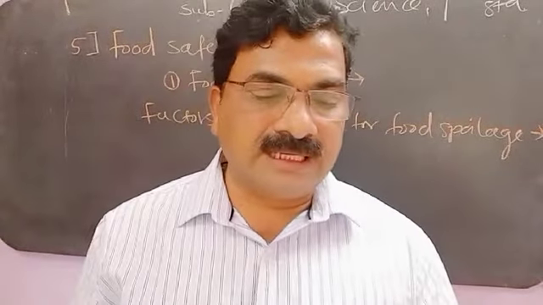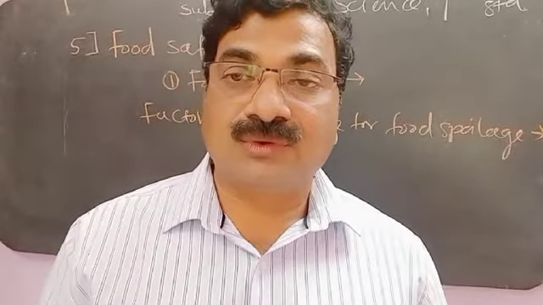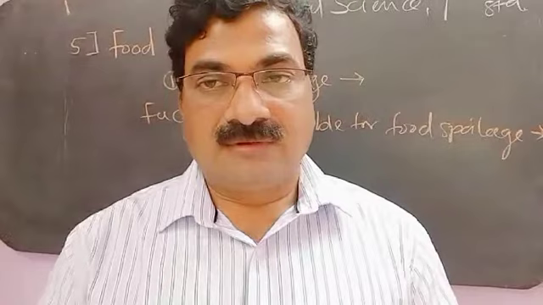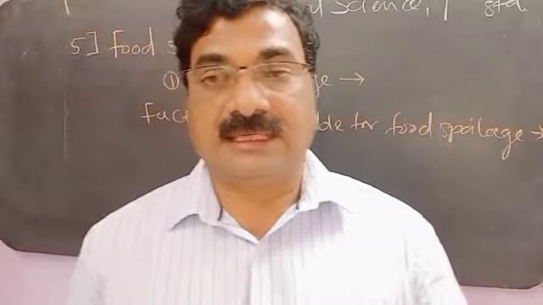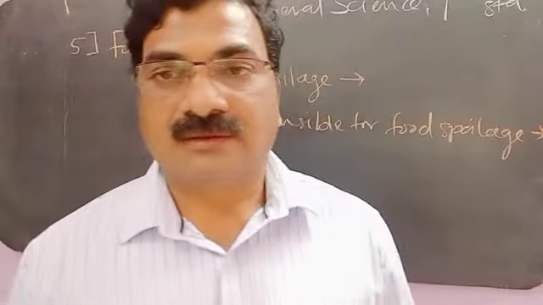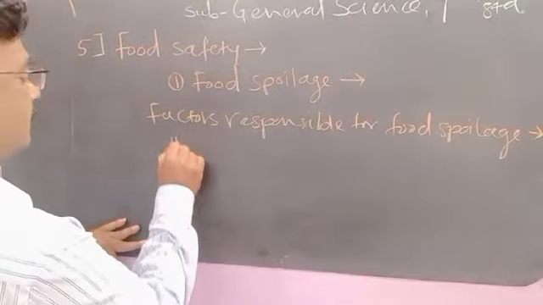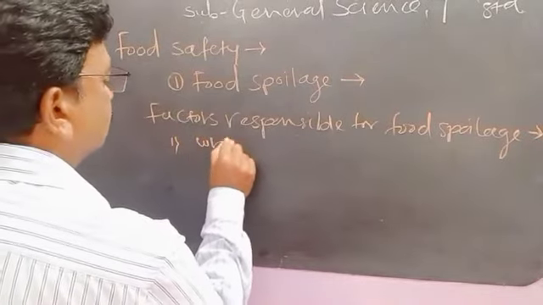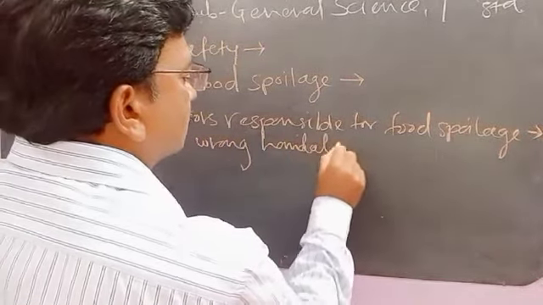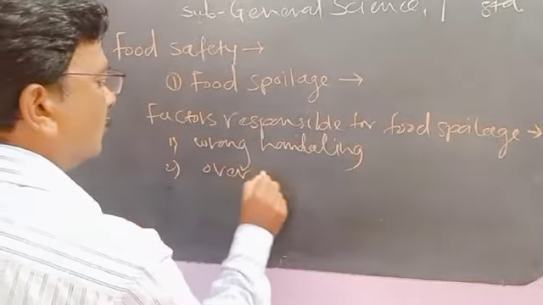That is wrong handling of the vegetables, fruits, grains. Due to that wrong handling, that food may get damaged. Then overcooking. I will write down here one by one point, that is wrong handling. Overcooking.